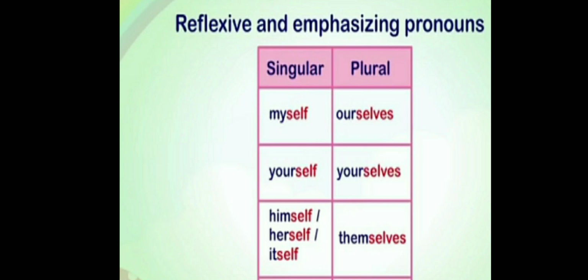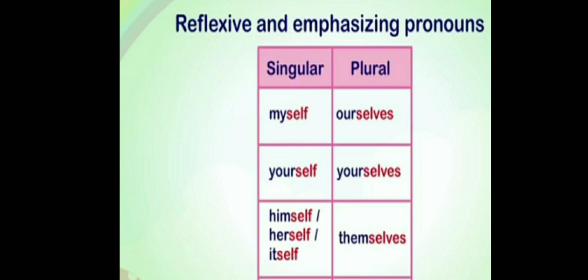Here we are talking about one single boy, Atul. So when the singular noun is there, what singular reflexive pronoun do we have to use here? Atul hurt himself while playing. Similarly, you have to do the rest on your own, children.